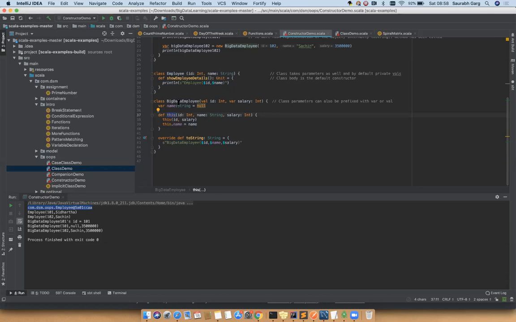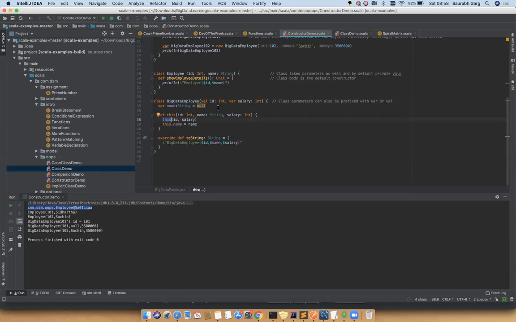So you can create an object by passing 2 parameters, ID and salary, and you can also instantiate big data employee by passing 3 parameters, ID, name, and salary. In this case, you are calling the default constructor with ID and salary, first setting up these 2 parameters, and then saying this dot name is equal to name. This represents the current object, and the right hand side is the function parameter.